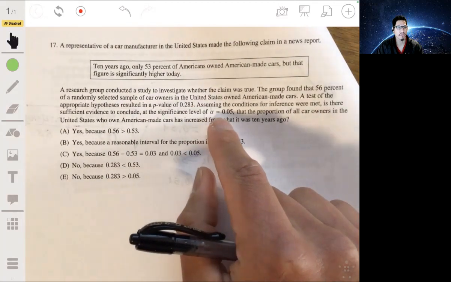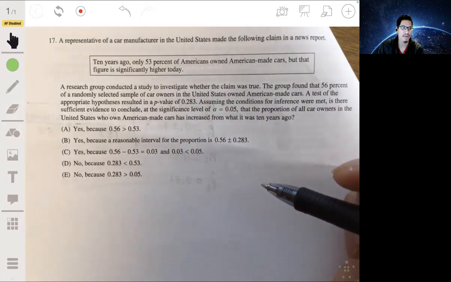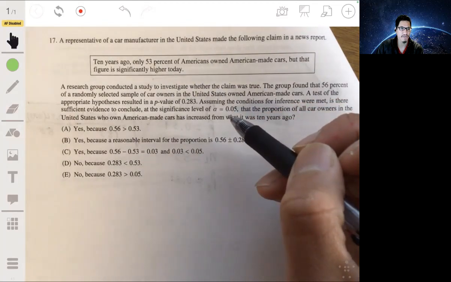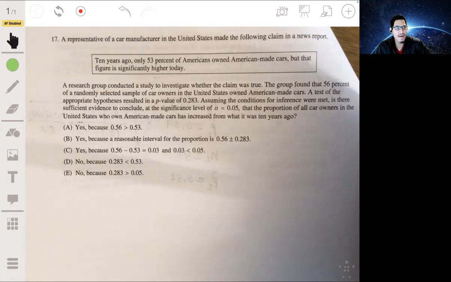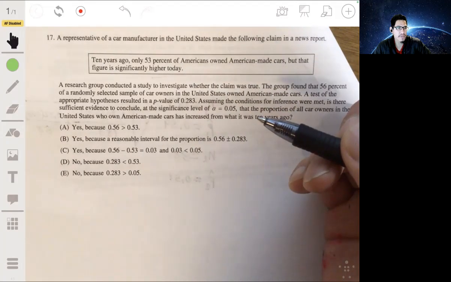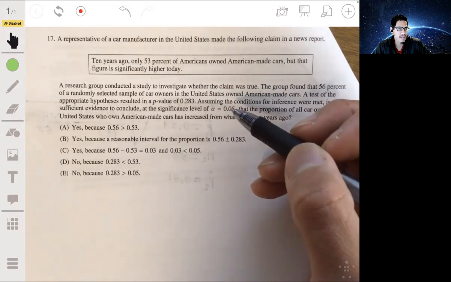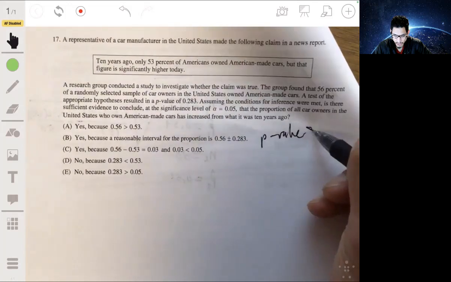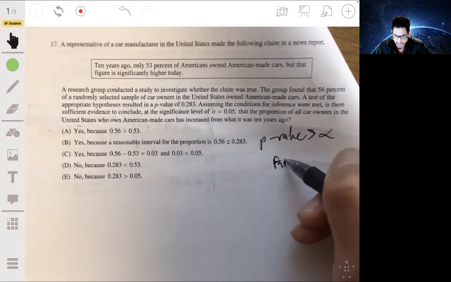alpha level, we set it to be basically what we want our p-value to be less than. So when we get a p-value less than our alpha, that's going to be what we call strong enough evidence to reject the null hypothesis and say it's reasonable to believe the alternative is true. But our p-value is above this. Our p-value is greater than our alpha. When it's greater than alpha, that means we fail to reject H0.